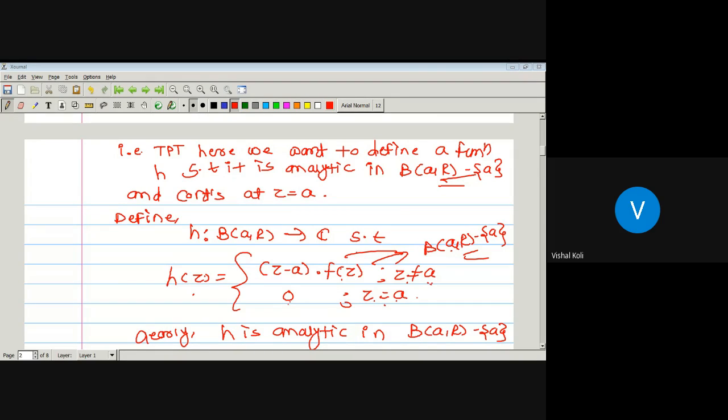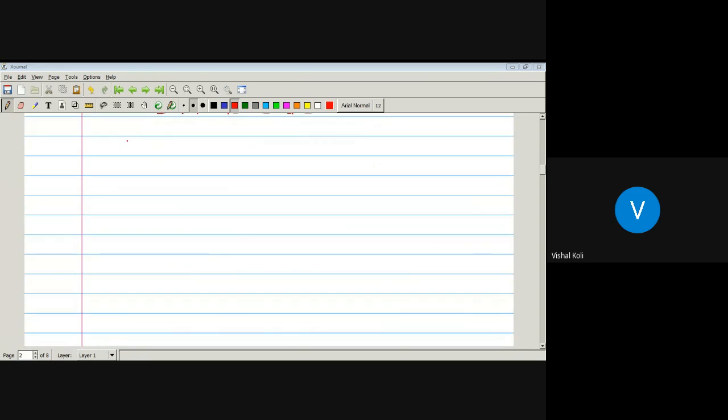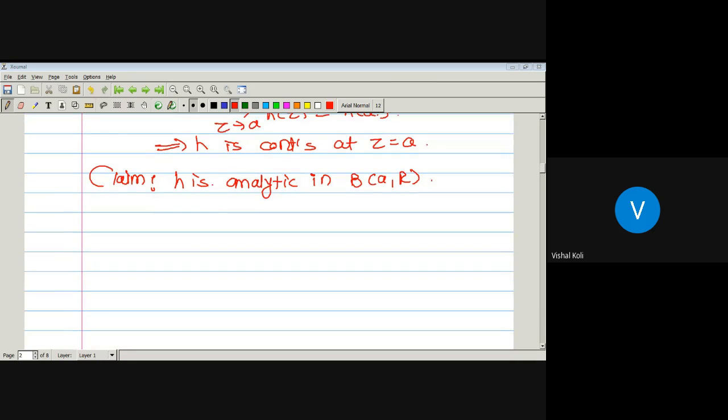Already we have h is analytic in the deleted neighborhood. Now it remains to prove it is analytic at the point a also. Then by the definition of removable singularity, the point z equal to a is a removable singularity point for the given function. Now to prove that, or just claim, h is analytic in the open ball about a of radius r. This one we have to prove.